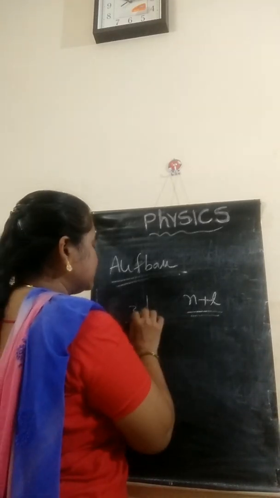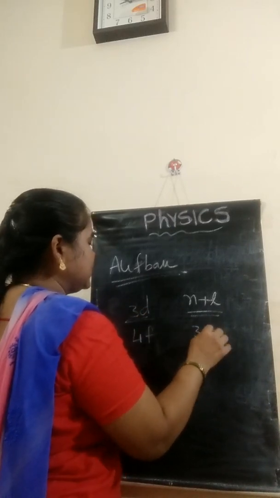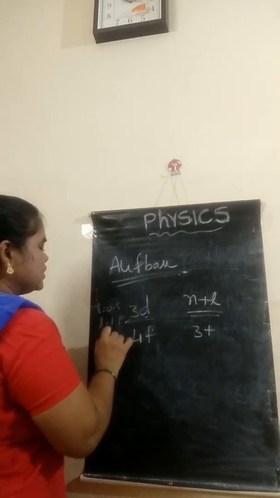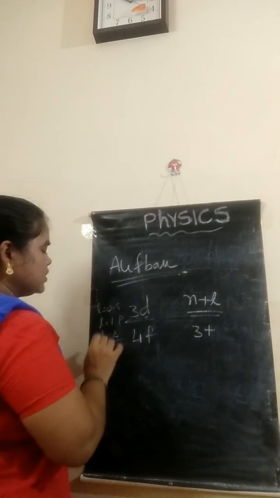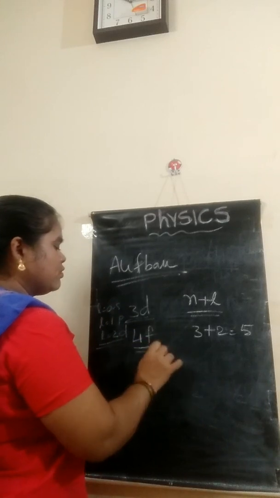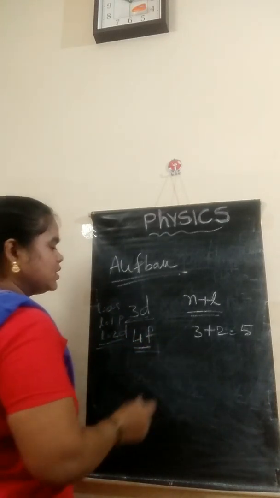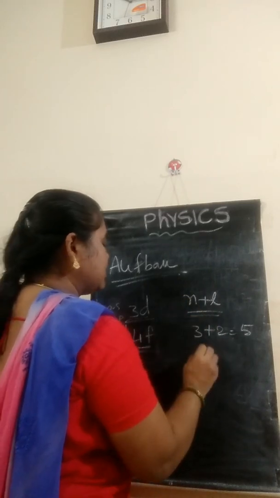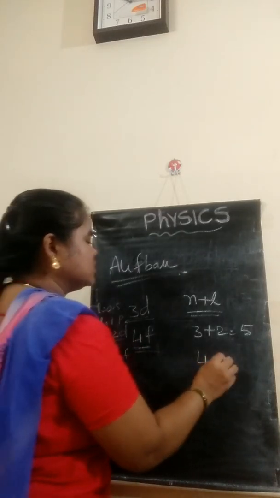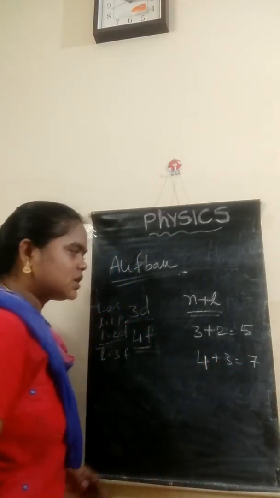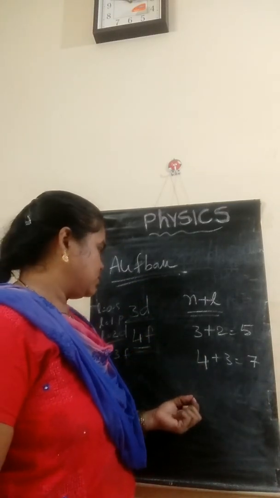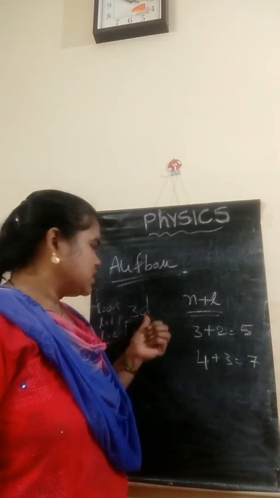For 3d, n value is 3, l value is 2 (0 means s, 1 means p, 2 means d), so the sum is 5. For 4f, n value is 4 and l value is 3, so 4 plus 3 is 7. So which orbital will be filled first? The one with the lower n plus l value. According to that, the 3d orbital will be filled first.